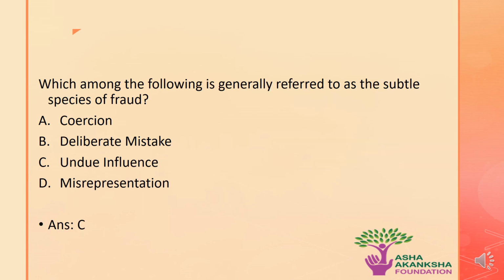The next question is: which of the following is generally referred to as a subtle species of fraud? Options are A. Coercion, B. Deliberate mistake, C. Undue influence, or D. Misrepresentation. The correct answer to this question is option C, that is, undue influence is generally referred to as a subtle species of fraud.